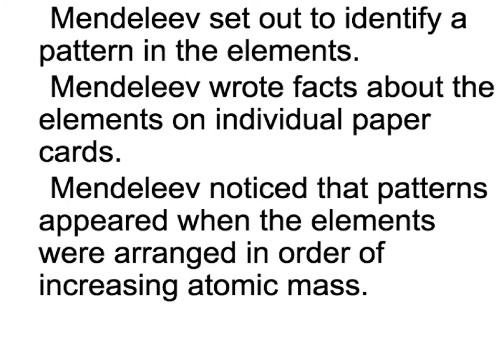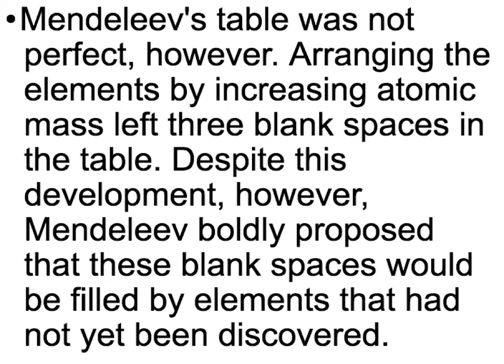He basically set out to identify a pattern in the elements, and that's based on his experiments that he did with them and physical and chemical characteristics and properties he knew about them. Mendeleev wrote facts about the elements on individual papers and individual cards, and he noticed that there was a pattern when the elements were arranged in order of increasing atomic mass. So I want you again to remember what atomic mass is, okay, and realize that he was almost correct but not completely correct in that assessment. So his table wasn't perfect.